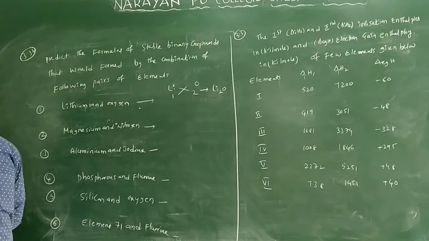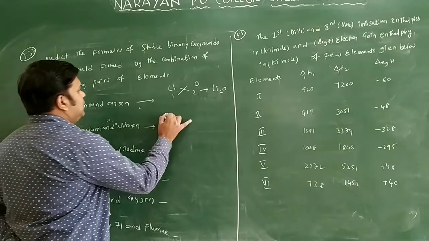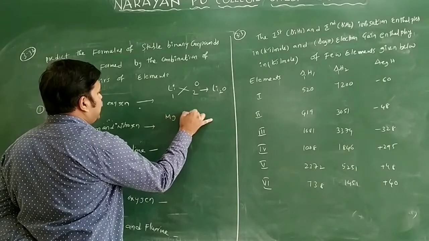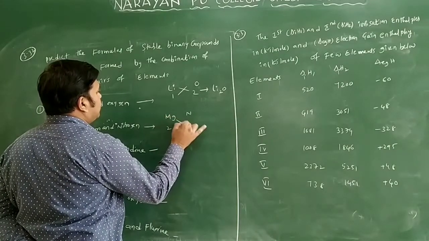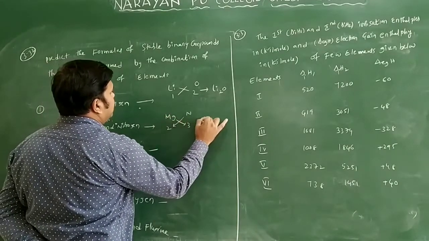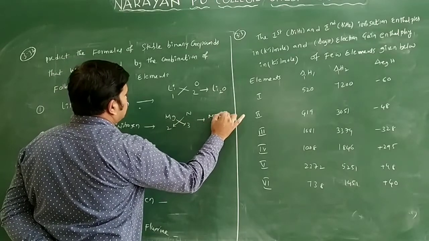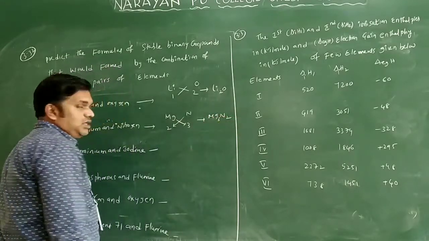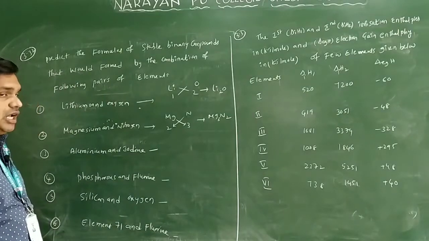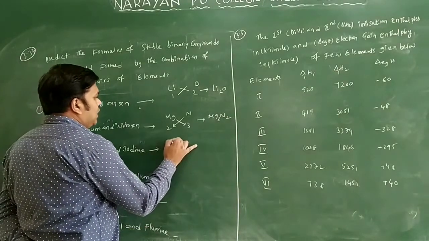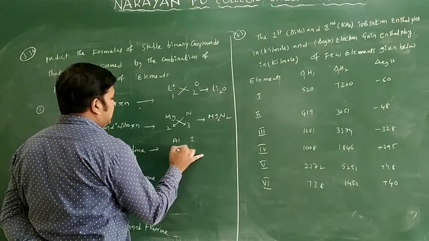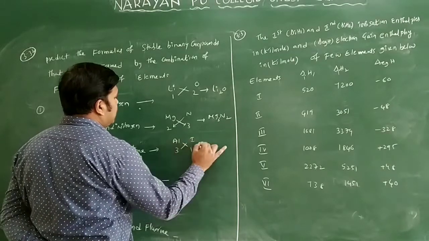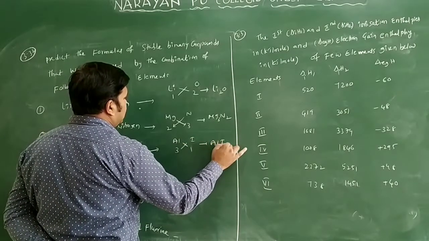Next we can see magnesium and nitrogen. Magnesium valence 2, nitrogen valence 3. Then you will get the compound Mg3N2 only. Next one we have aluminum and iodine. Aluminum valency 3, iodine valency 1 only. So you will get AlI3 only.